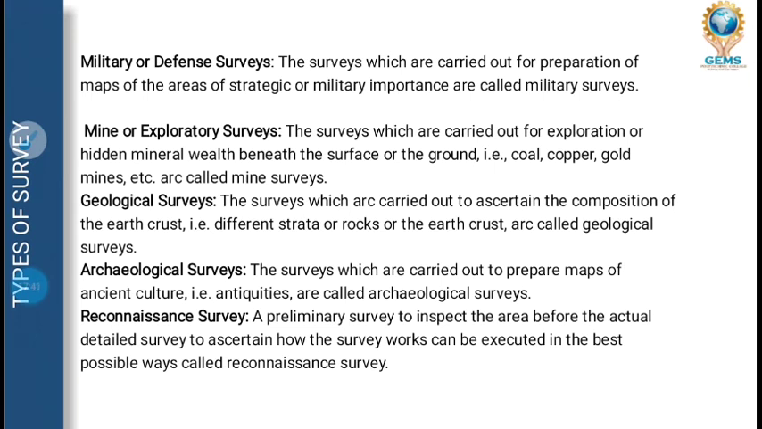Geological survey: as we all know, our earth crust is made of surface and rocks. How are the rocks formed? Through volcanic eruption. What types of rocks are there? Igneous, sedimentary, metamorphic. That comes under geological survey. Then archaeological survey. Archaeological means in olden days, the monuments were made. Knowing the ancient culture comes under archaeological survey.